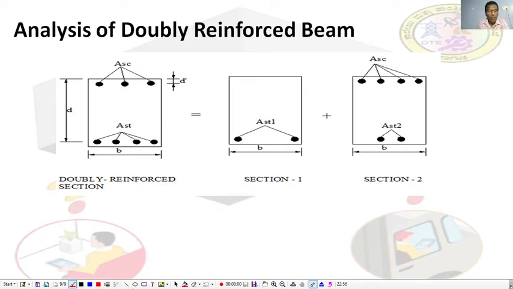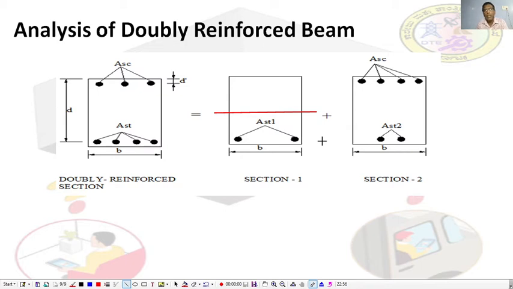For example, suppose this is the neutral axis. Neutral axis is the axis which divides the section into tension zone and compression zone. Here in this tension zone we provide the steel reinforcement so that the entire system offers the compressive strength as well as tensile strength.